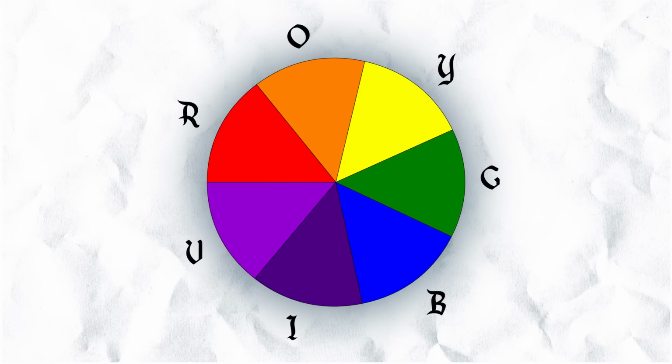He only actually, according to stories, saw 5, but he thought it's got to be 7 because mystical number 7, it's related to everything. And so he added in orange, which is fair enough, and indigo, which is really weird because there is no indigo, as far as I know, in the rainbow. But he added those 2 in to make it up to 7.